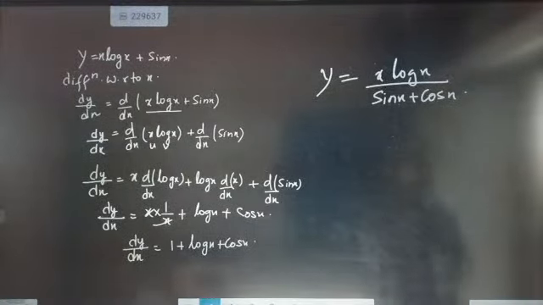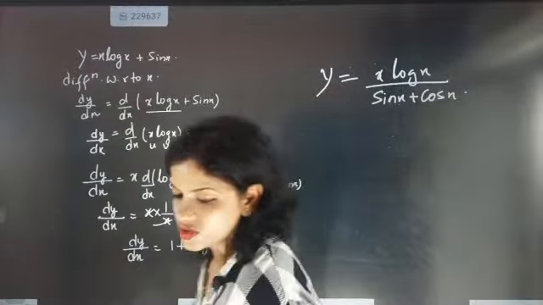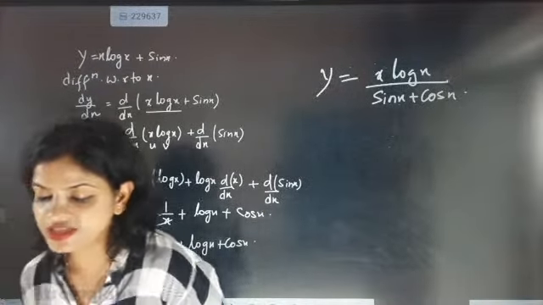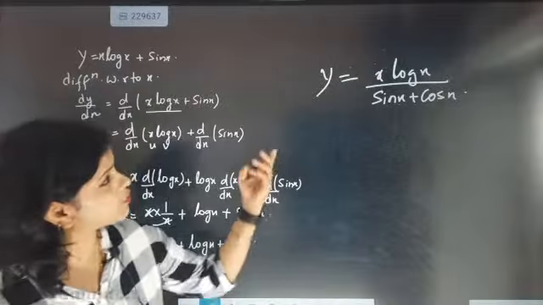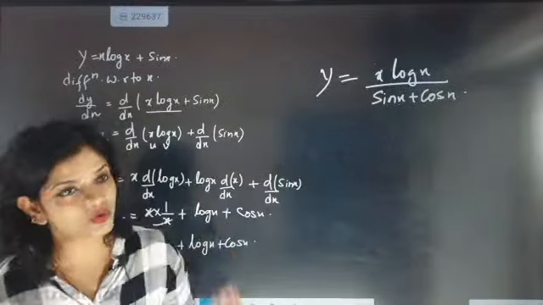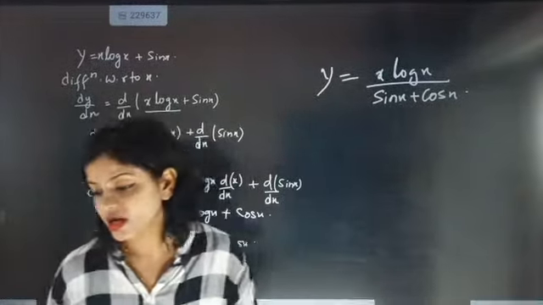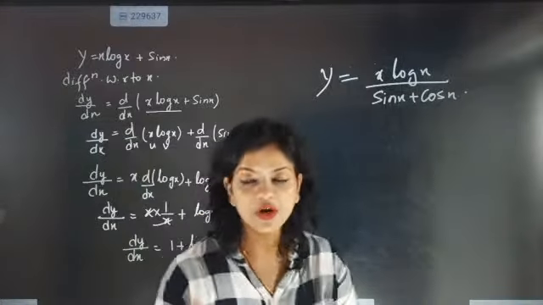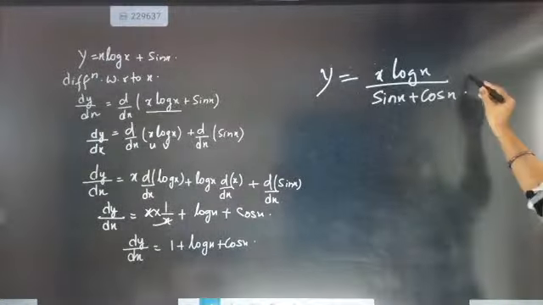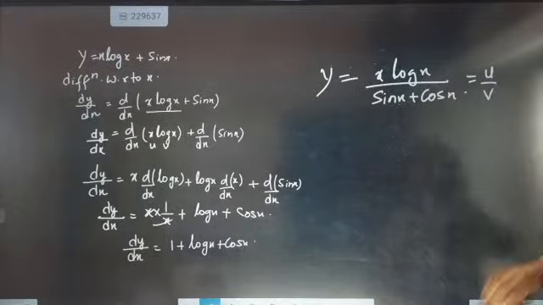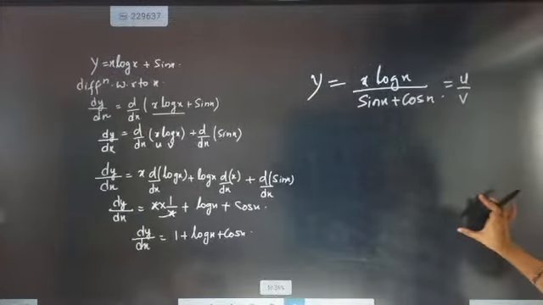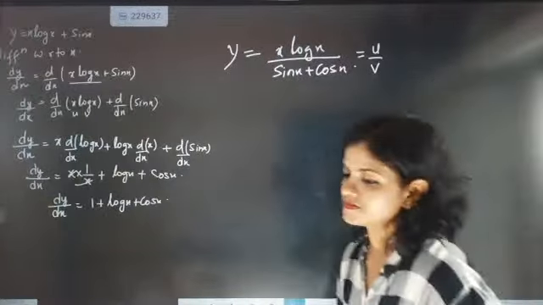So y will be equal to x log x by sin x plus cos x. When this type of question comes, how are you going to handle it? It is written in the u by v method. So what is the u by v method? U by v method means this is u and this is v. So how to solve this question? Come on, go for it.